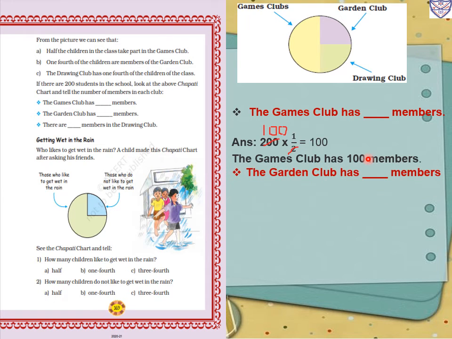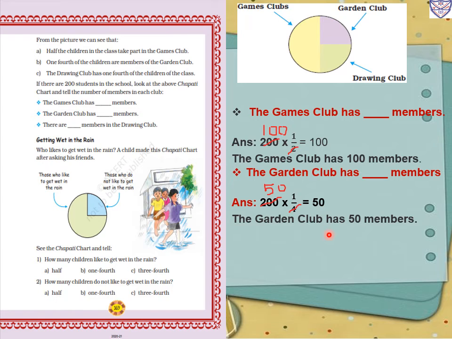Now second question, the garden club has dash members. The garden club is 1/4. So how will we find out? Total number of children is 200. So 200 multiplied by 1 upon 4. Now we have to divide: in the 4 table, 200 will come at 50. Now 50 multiplied by 1, so 50 ones are 50.